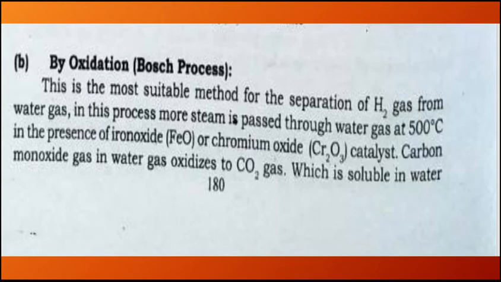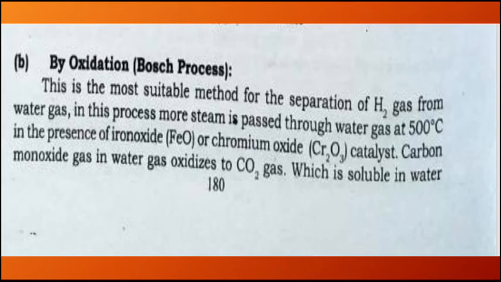And what we do in this process, more steam is passed. As you all know now, we passed steam through red hot coke, and as a result we got water gas formation. Water gas is a combination of carbon monoxide and hydrogen gas, and we remove that carbon monoxide by the process of liquefaction. And if some traces are left, then we treat with sodium hydroxide solution.